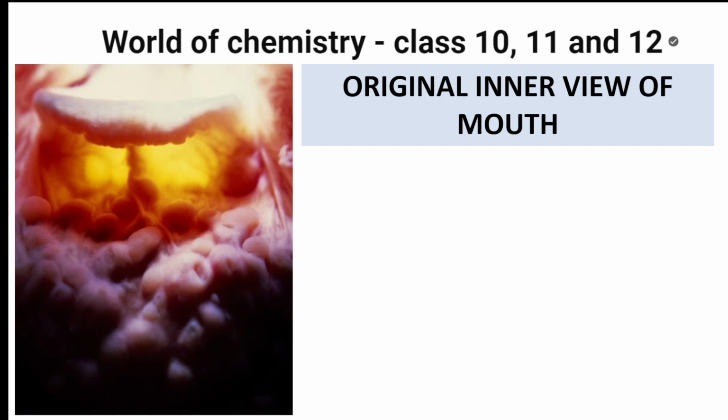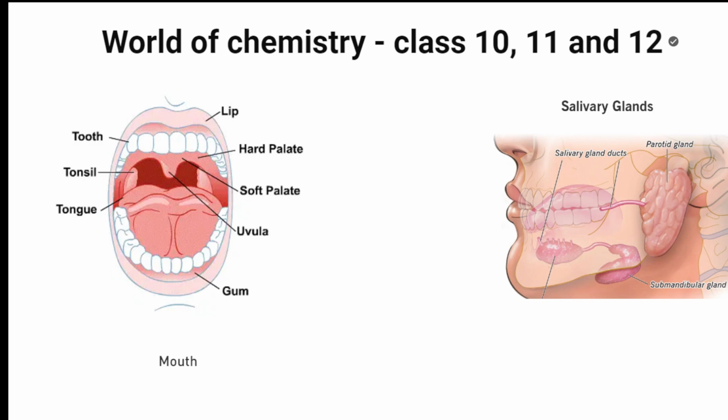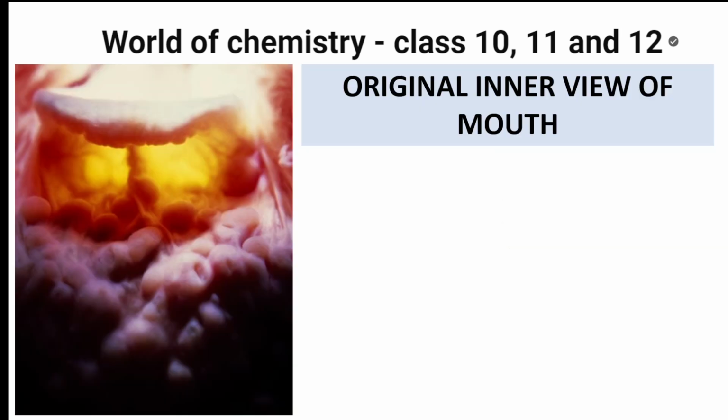So the first part of the human digestive system is your mouth. Correct? Now, mouth. Before we go into this next slide, the parts of the mouth, first we will list out. First of all, inside the mouth, what will be there? Parts of the mouth. Let us write the heading. Parts of the mouth.